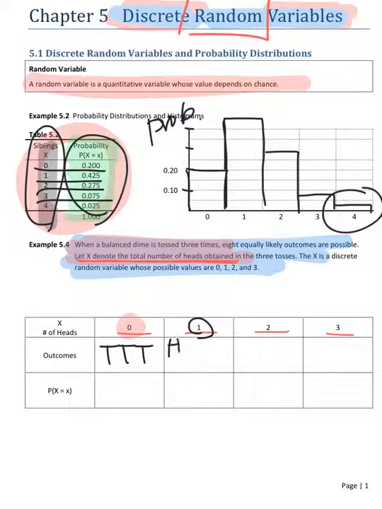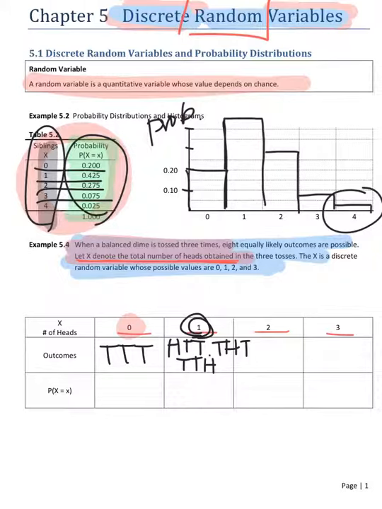So, H, T, T, T, H, T, T, T, H. Can you understand what it means? The first one, head, and then 2 tails. Tail, head, tail. Tail, tail, and the last one is a head. They are all x equals 1.